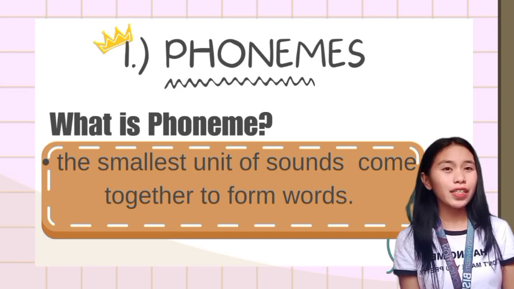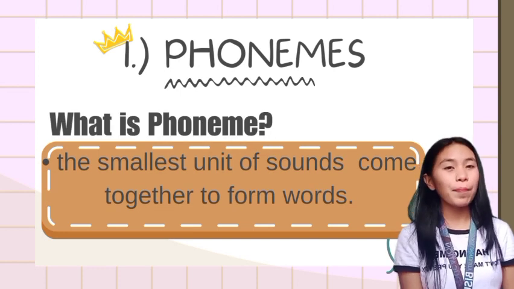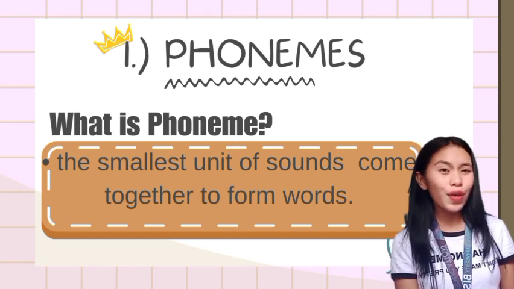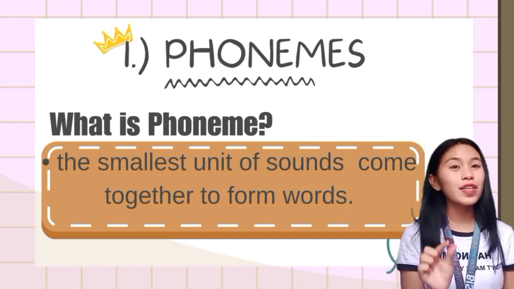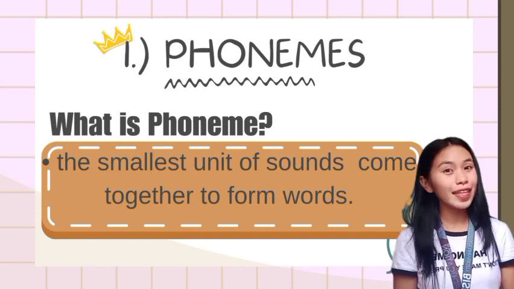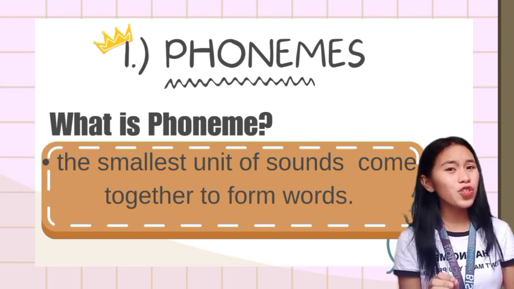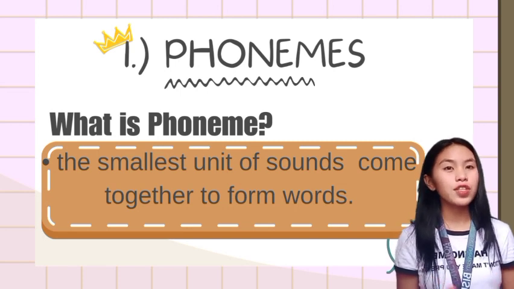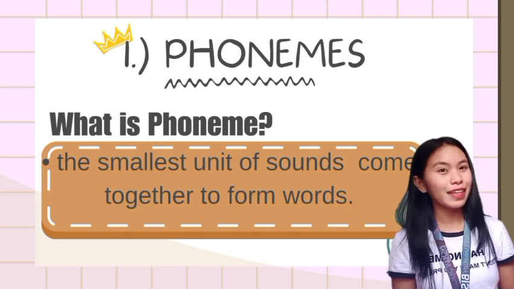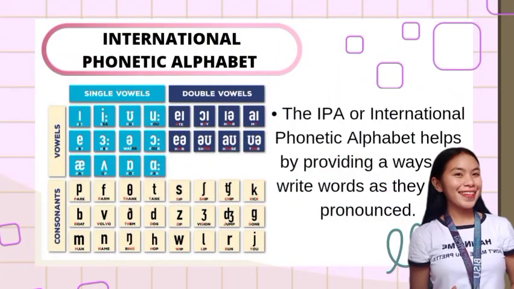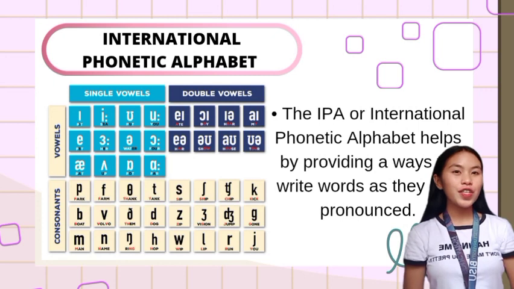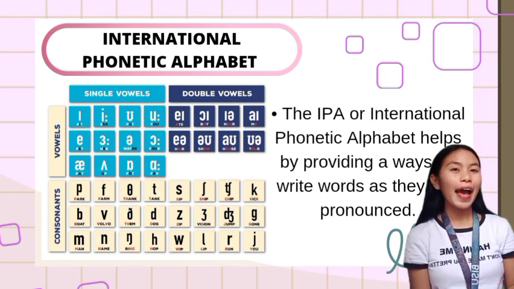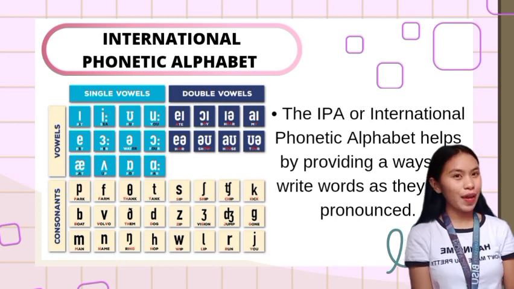So, from the word phone, we could easily think that it talks about sounds. So, phoneme is the smallest unit of sound which does not have any specific meaning. But if we change even one phoneme in that word, then it would eventually change the whole meaning of the word. Understood? Next is the IPA, or the International Phonetic Alphabet, which helps us by providing ways on how to write words as they are pronounced.